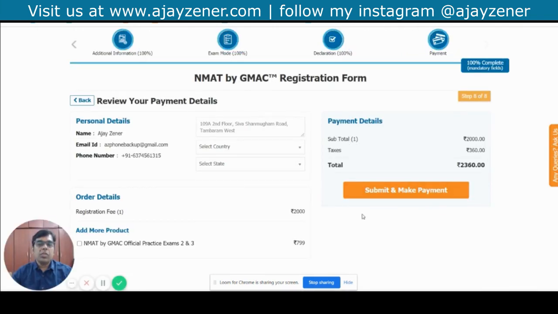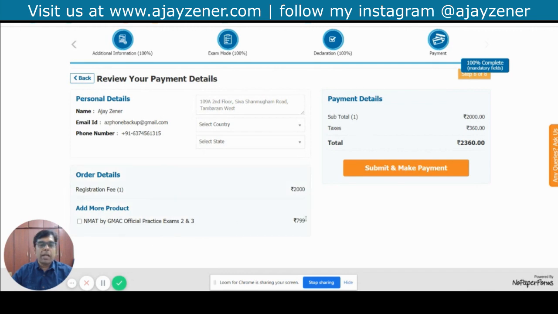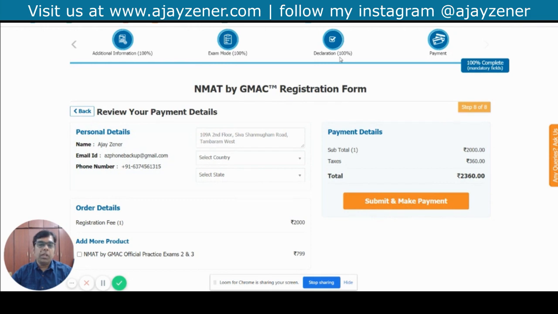And with that, my registration is over. Now, at this point of time, when the registration is over, you can submit and make a payment out there, and that completes your full registration process. Once you have completed that, you will get a mail, and from there you can schedule the date and the time of the examination. Now, out here you also see the NMAT by GMAT official practice examination. So if you want, you can buy that as well and add it to your cart. If not, you can just finish this off, and that should be the end of the registration process.